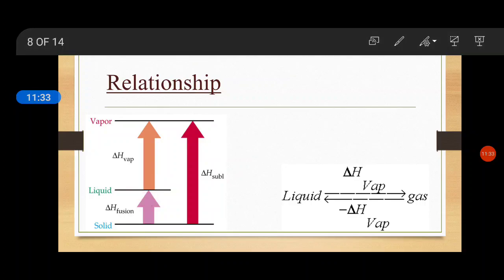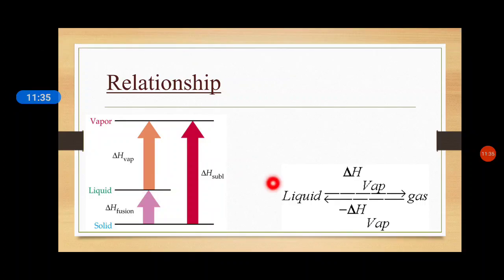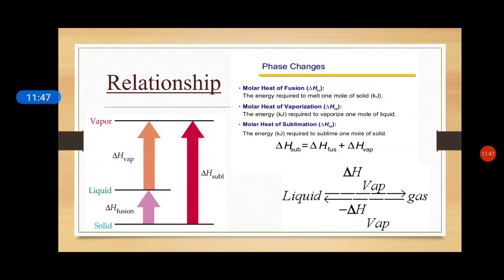To show the relationship for sublimation, when solid changes into liquid, that is fusion, and when liquid changes into vapor, that will be delta H vaporization. Here is the formula again: delta H sublimation is equal to delta H fusion plus delta H vaporization. Here are the molar heat of fusion, molar heat of vaporization and molar heat of sublimation, which we had in our previous slides.